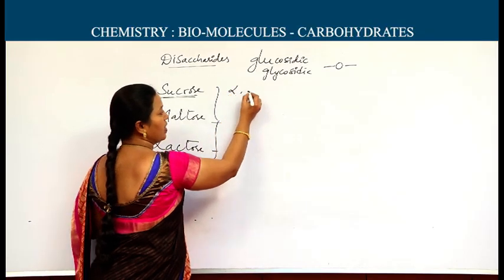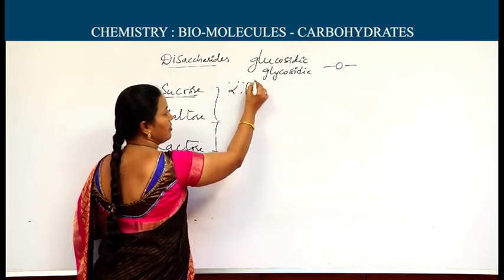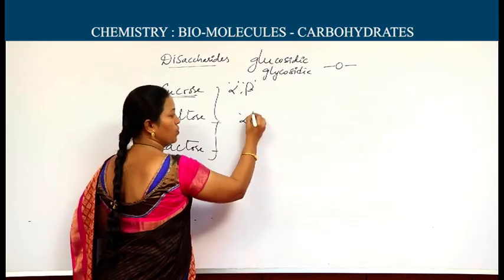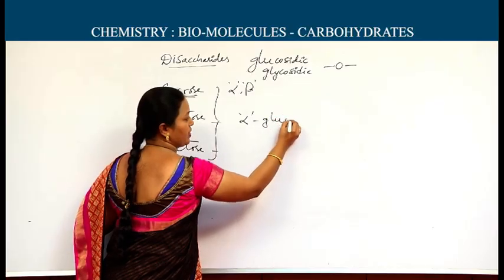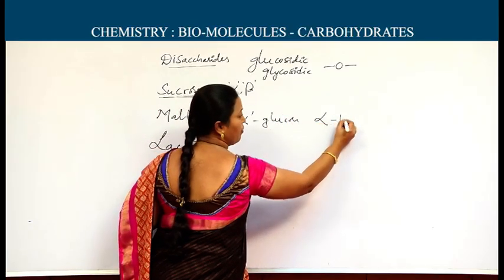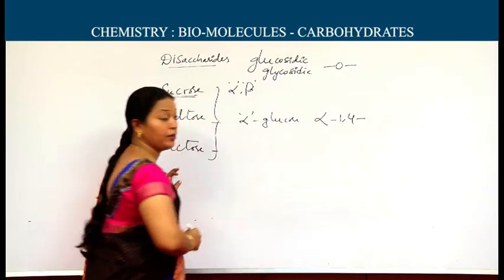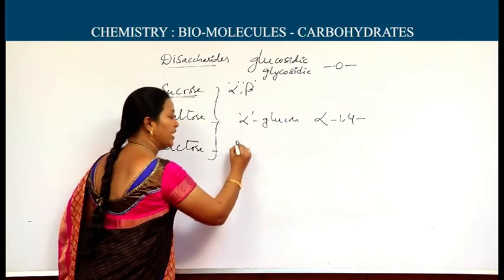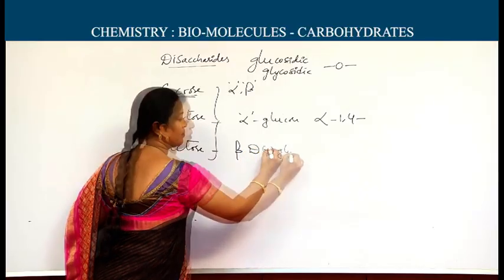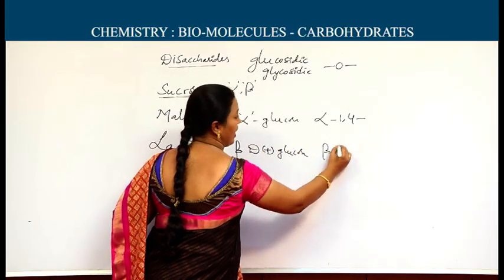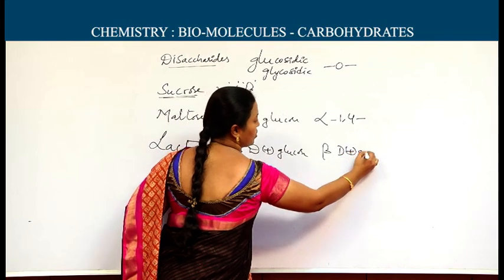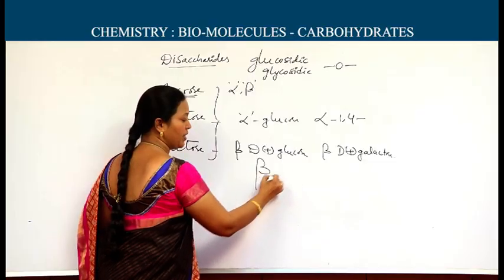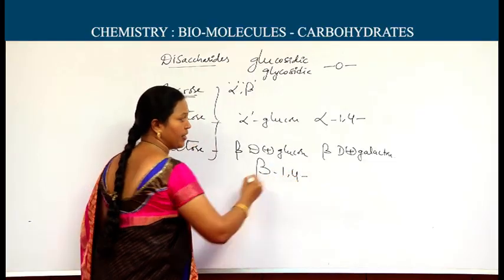Alpha beta glycosidic linkage is present in between the monosaccharides. In maltose, two alpha glucose units are present. Alpha 1,4 glycosidic linkage is present in between the monosaccharides. Whereas in lactose, beta D glucose and beta D galactose are the monosaccharides. In between these, the linkage is beta 1,4 glycosidic linkage.